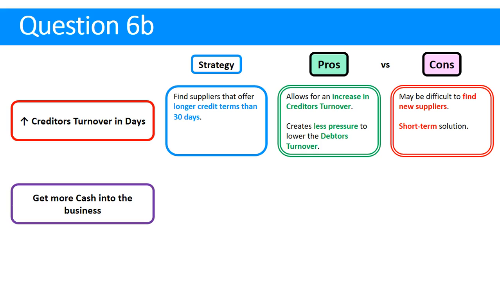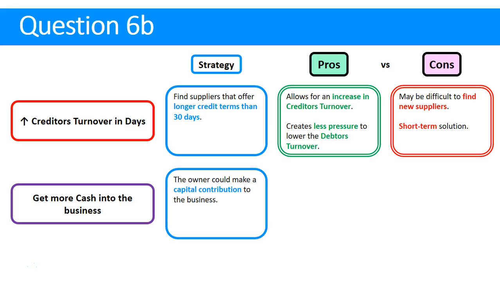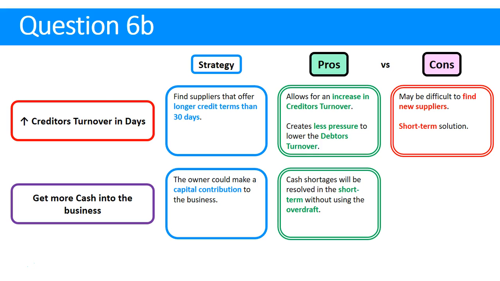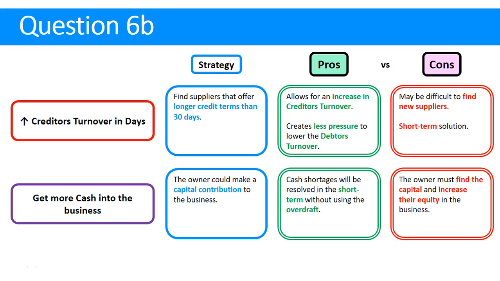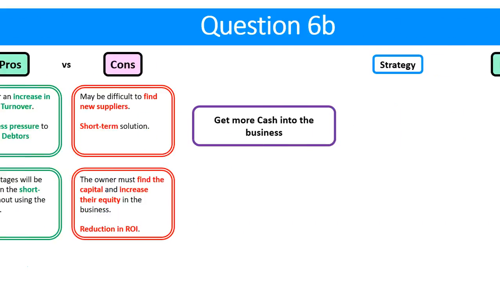Our third option was, well, why don't we just go and get more cash into the business? If we are continually in overdraft and short of cash, why don't we just, for example, go and make a capital contribution? So the pro of that would be we've reduced our short-term cash problem without using the overdraft. But the con there is it's money coming from the owner. So whilst this does increase their equity in the business, the owner is not an infinite source of finance, and we don't want to have to rely on the owner giving the business money all the time. Also, if we increase equity, it will actually reduce our ROI, so sort of relating topics there.